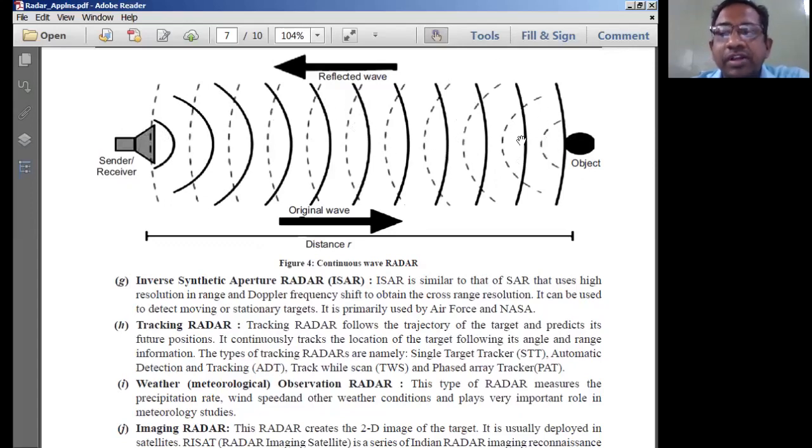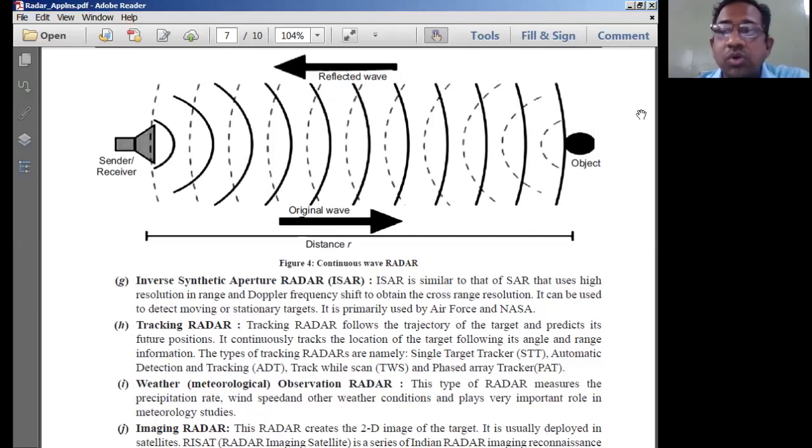They are simply going to get reflected back in all directions. Now this antenna, which transmitted earlier, is going to receive this reflected wave after some duration. The reflected wave is received by the receiving antenna. Based on the amount of delay between the transmitted wave and the reflected wave, we calculate the distance or range of the object placed far away from the transmitting antenna.